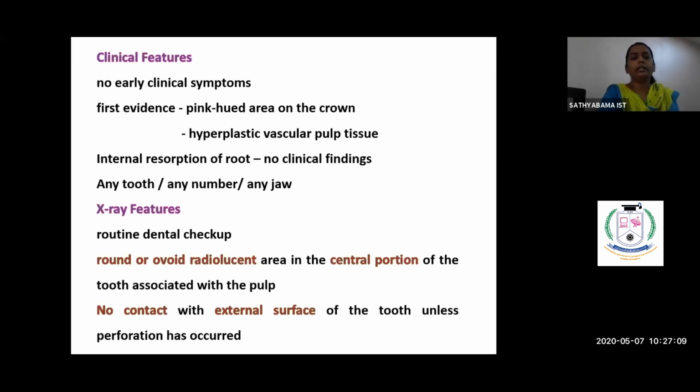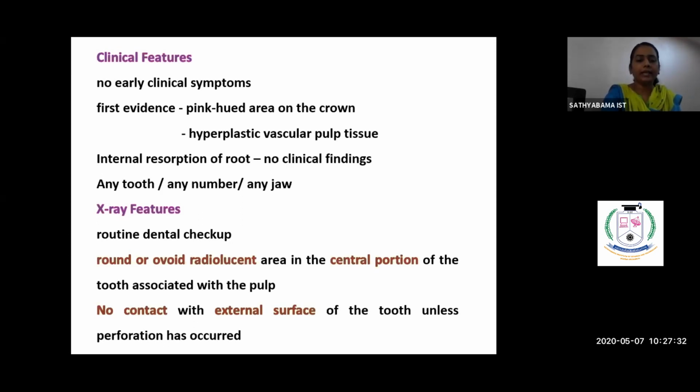So clinically, the patients are asymptomatic in case of internal resorption where it is caused by the periodontal granuloma. And the first evidence is pink hue crown. Okay, so the crown appears as pink tooth. Okay, it is otherwise called as pink tooth of Mummery.